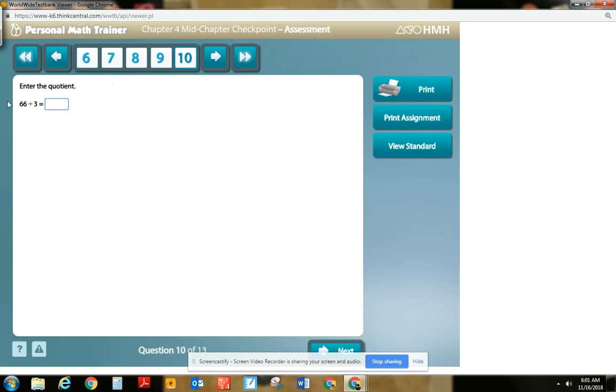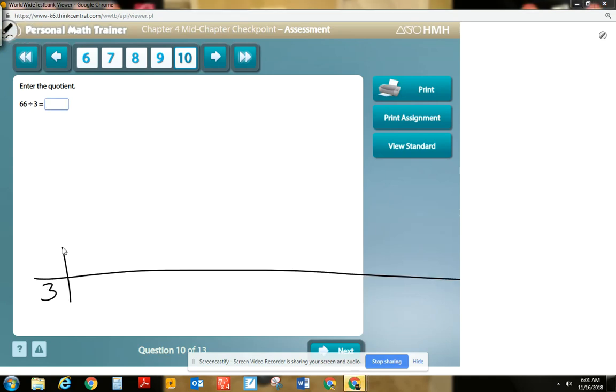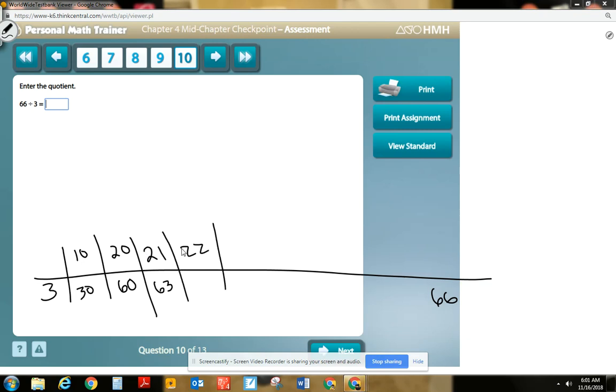All right. Enter the quotient, 66 divided by 3. How many 3's fit into 66? You could write out all the multiples of 3 till you get to 66. And, I mean, you could do it that way. You could also kind of do a shortcut. So, like, I could start with 10. So 3 times 10 is 30. Oh, 3 times 20 is 60. 3 times 21 is 63. 3 times 22 is 66. So you can see I kind of saw some shortcuts in there.